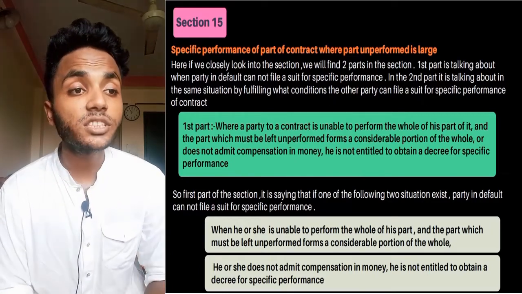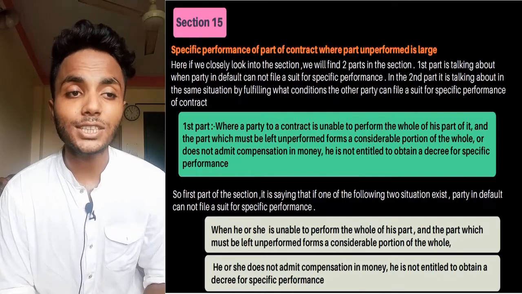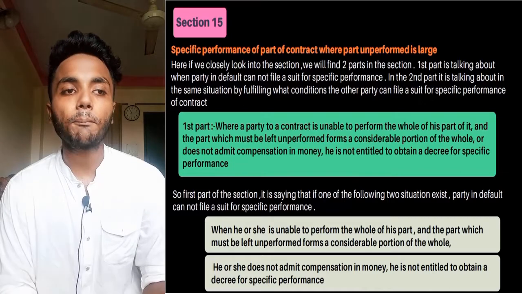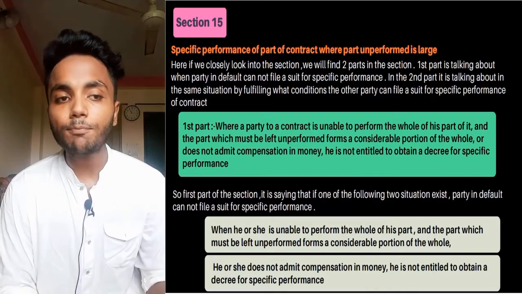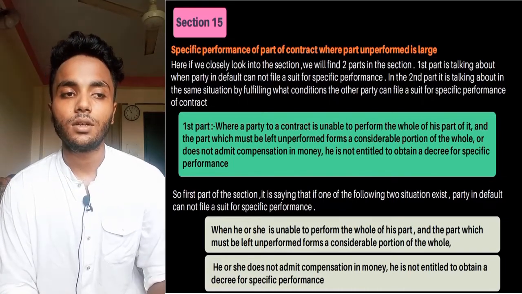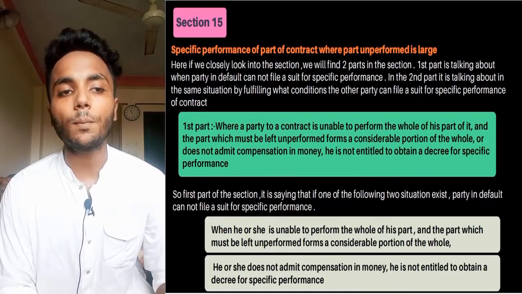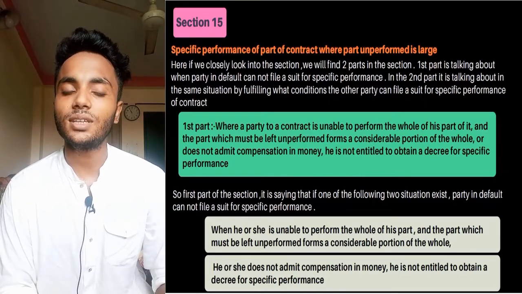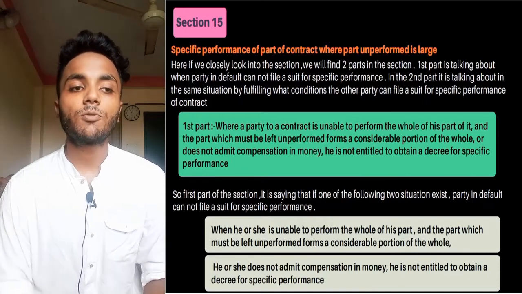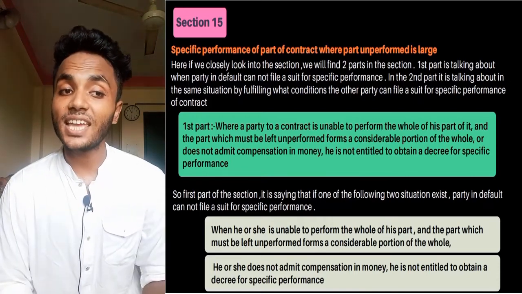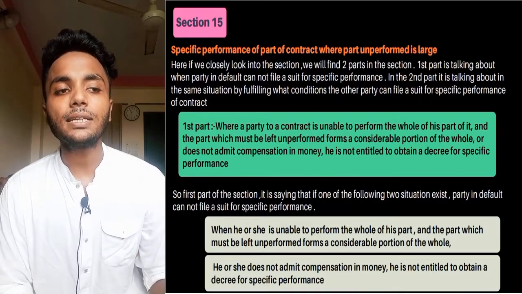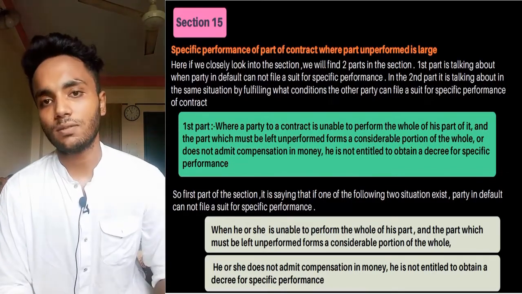So the first part we will discuss. There it is written: where a party to a contract is unable to perform the whole of his part of it, and the part which must be left unperformed forms a considerable portion of the whole, or does not admit of compensation in money, he is not entitled to obtain a decree for specific performance. So the first part of this section is saying that if one of the following situations exists, the party in default cannot file a suit for specific performance.